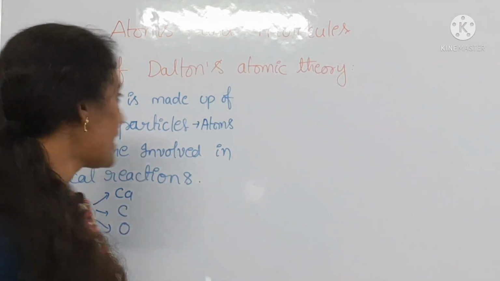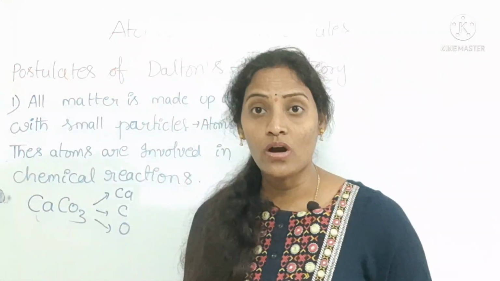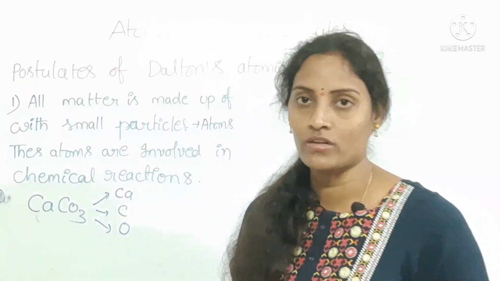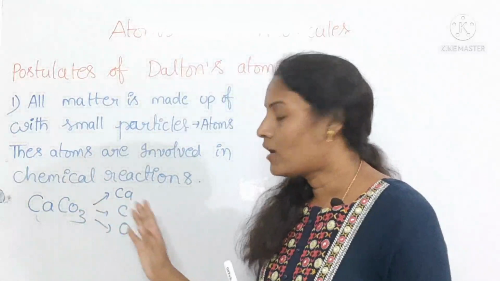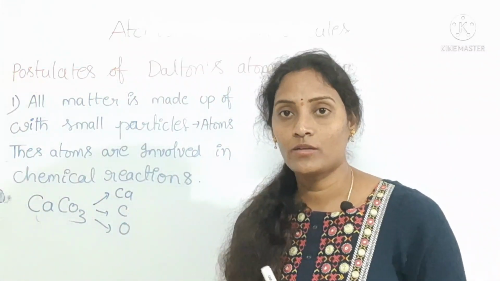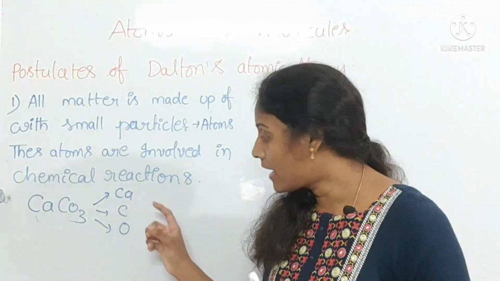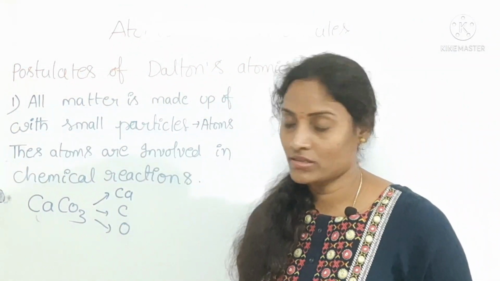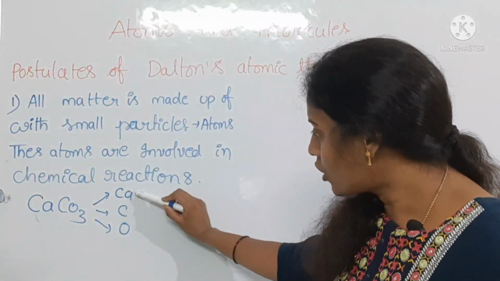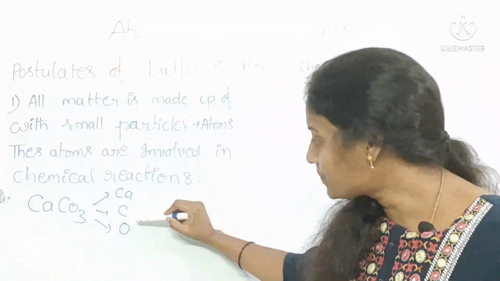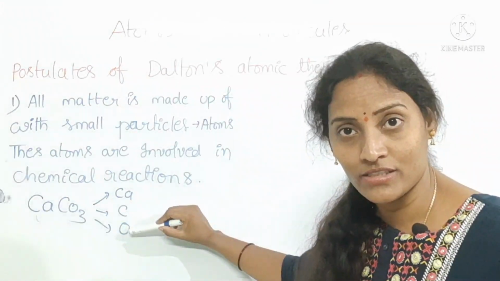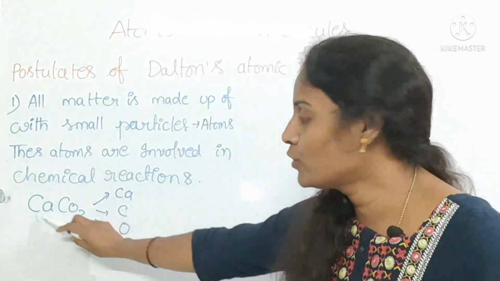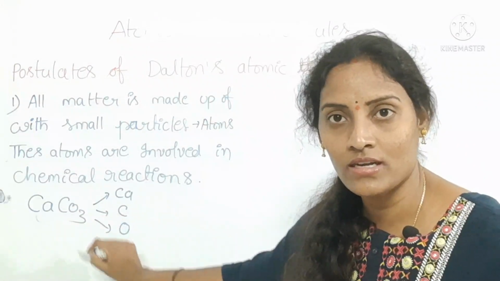See, all matter is made up of small or tiny particles. You can mention that also. All these particles are nothing but atoms. These atoms are going to be involved in chemical reactions. After the combination of calcium, carbon and oxygen, they will give calcium carbonate, that is a compound.